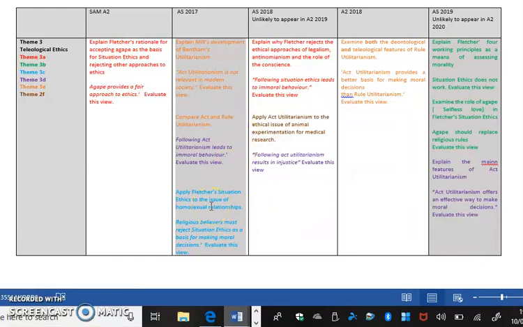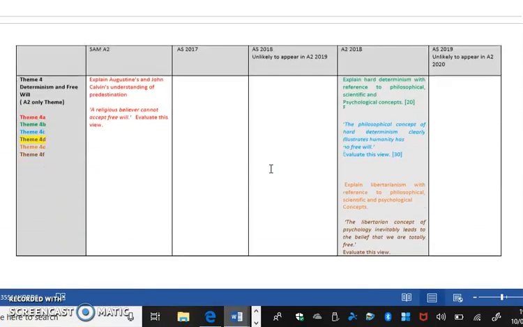Theme 3E is John Stuart Mill and rule utilitarianism. That was on last year's A2 paper and also on a previous AS paper. And theme 3F is an application question, and again, only one of the application topics has been asked. So nuclear weapons is an untested topic.